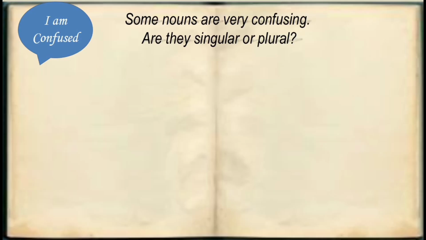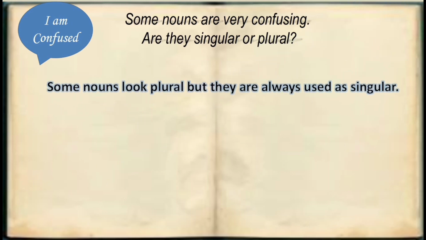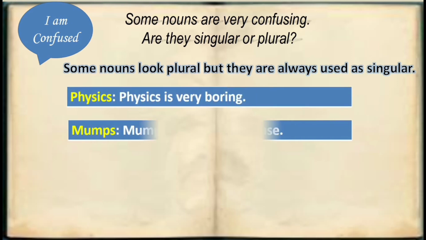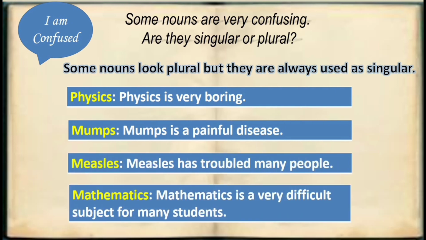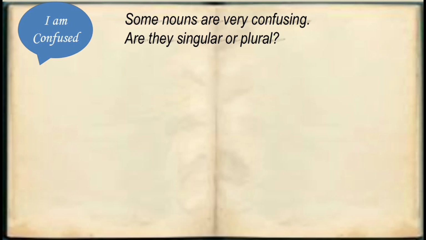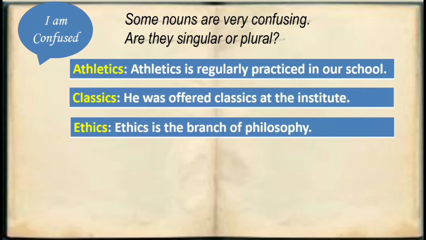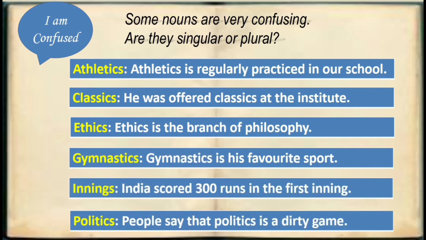Let us talk a little more about nouns. I call them confusing nouns. Some nouns look plural, but they are always singular. For example, the words like physics, mumps, measles, mathematics look plural, but they are always singular. Therefore, always use singular verbs with them. Some more examples of such nouns are athletics, classics, ethics, gymnastics, innings, politics, etc.